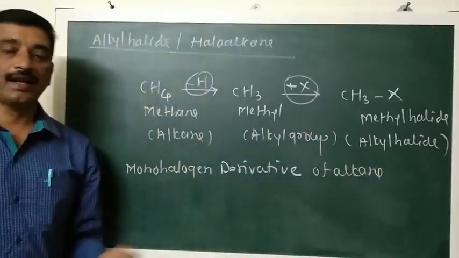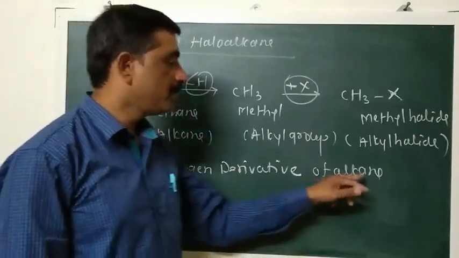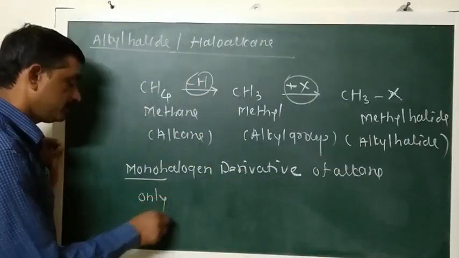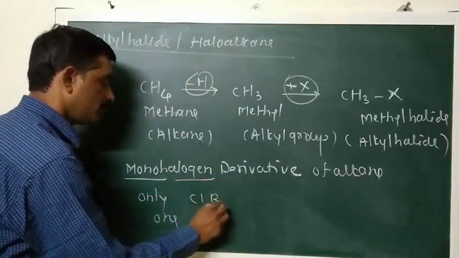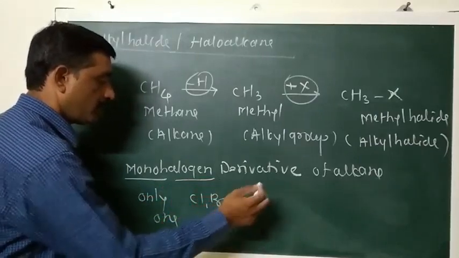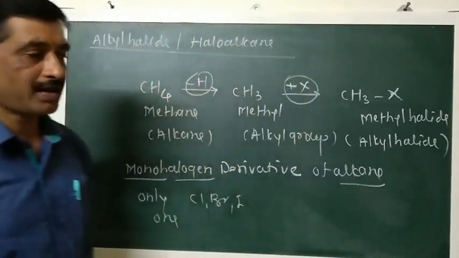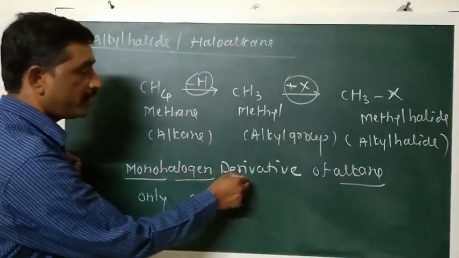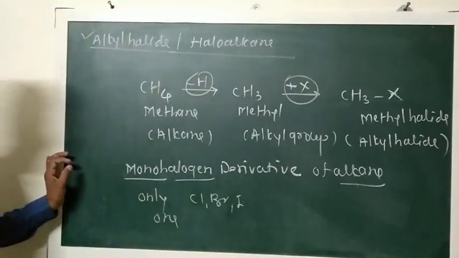What are alkyl halides? Alkyl halides are monohalogen derivatives of alkanes. Mono means only one. Halogen means chlorine, bromine or iodine. And alkane means they contain carbon-carbon single bonds. So a monohalogen derivative of an alkane is known as an alkyl halide.